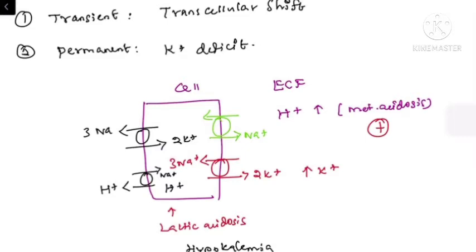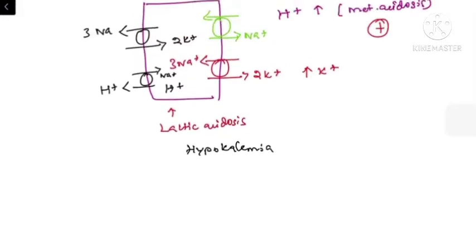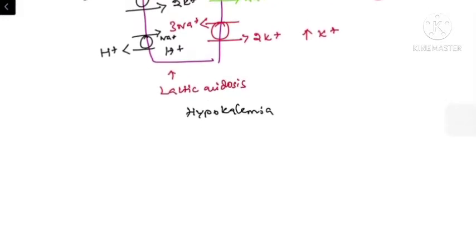So if the patient is having either hyperkalemia or hypokalemia, the first cause that should be ruled out is changes in the transcellular shift. So there are various factors which control the sodium potassium ATPase activity, which is responsible for the transient changes in the potassium level in the body.